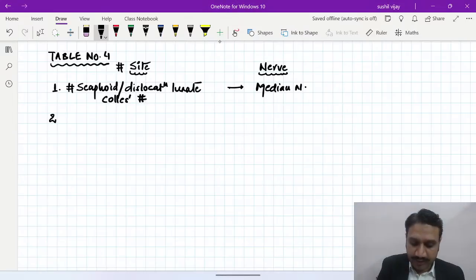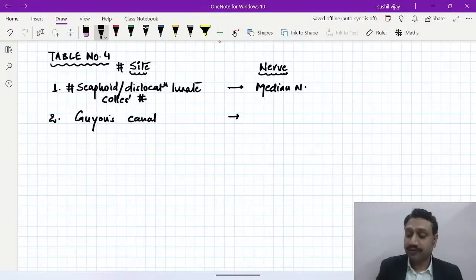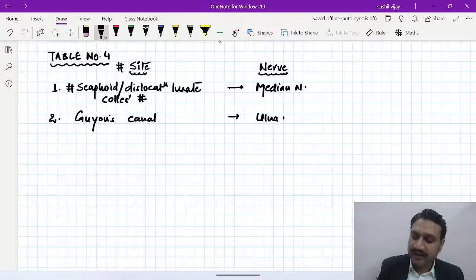Okay, number 2 entity is in the wrist area. It is called what? Guyon's canal. And what is the nerve involved here? You all know that it is in the hand under the pisohamate ligament. That is the ulnar nerve, right?